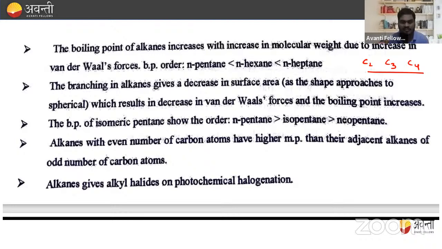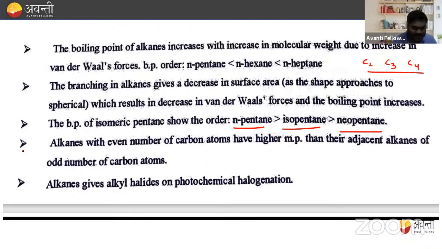Why? Due to decrease in the surface area. One important example: n-pentane, isopentane, neopentane. Out of these three, which one has the highest boiling point? That is n-pentane, because there is no branching in n-pentane.